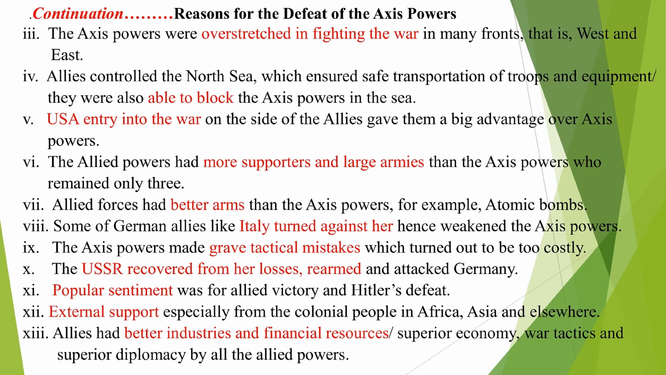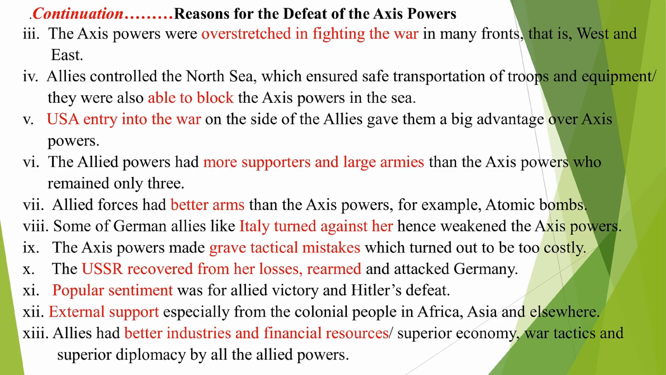Four, Allies controlled the North Sea, which ensured safe transportation of troops and equipment. They were also able to block the Axis powers at sea. Five, the United States of America's entry into the war on the side of the Allies gave them a big advantage over the Axis powers. Six, the Allied powers had more supporters and larger armies than the Axis powers, who remained only 3. Seven, Allied forces had better arms than the Axis powers, for example, atomic bombs.